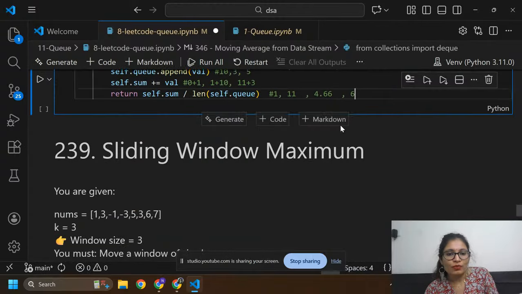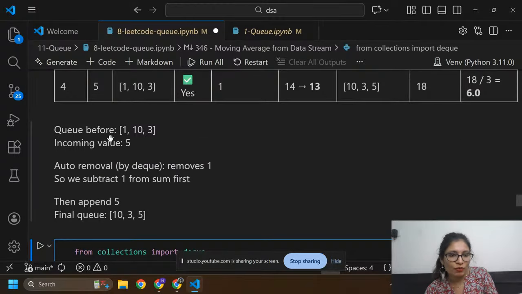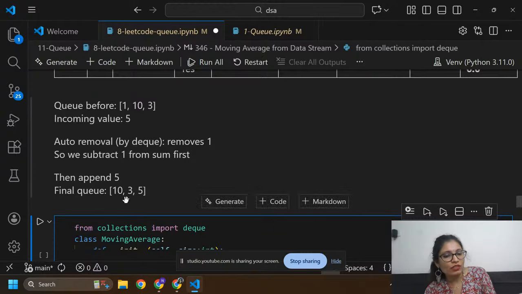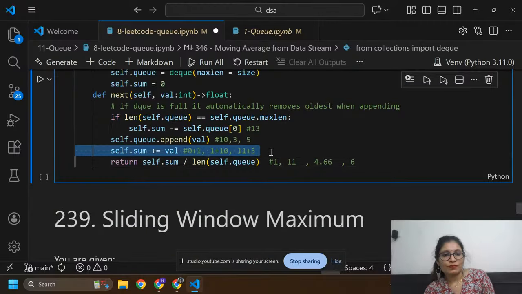Okay guys, I hope you got it. This problem is very simple. Now, q before was 1, 10, 3, and the incoming value is 5. So the automatic removal by dq removes 1 and we subtract 1 from the sum. Then we append 5, so I got 10, 3, and 5 in total. Okay guys, I hope you got it.